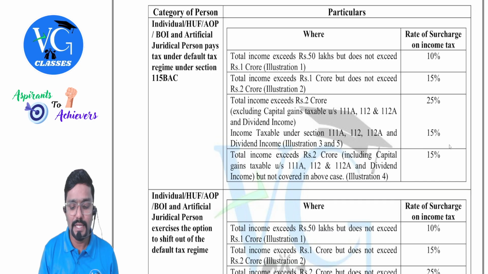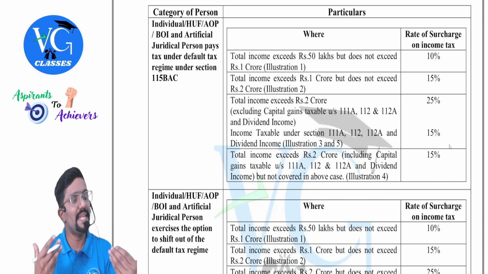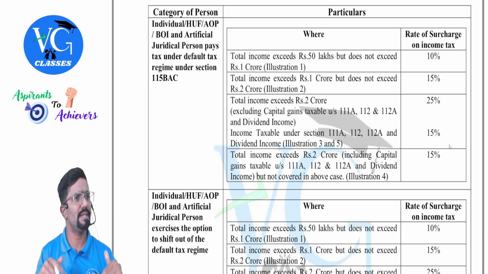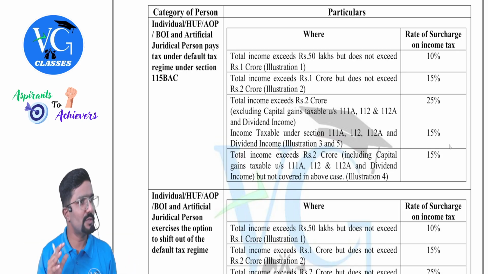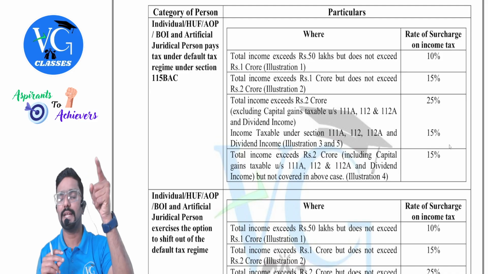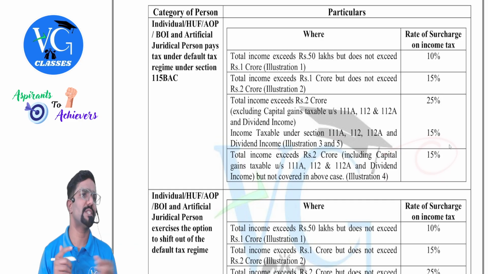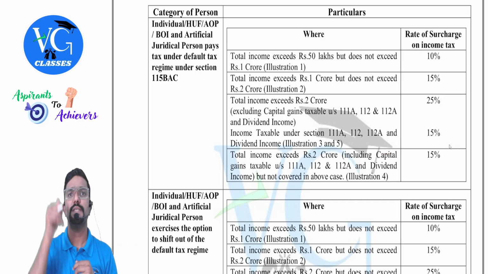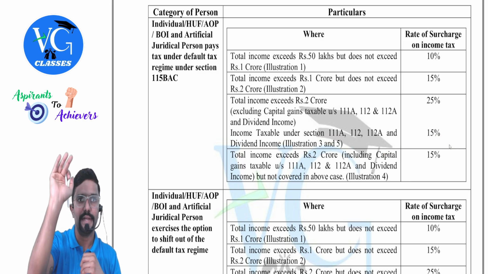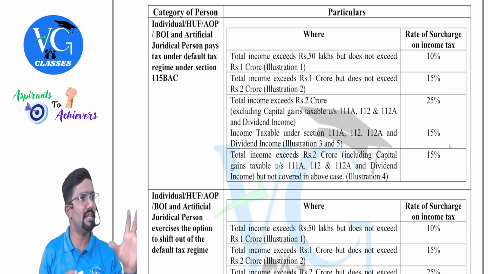Okay. The last scenario is, sir, my total income exceeds 2 crore, but only if I include all special income. If I exclude special income, it is less than 2 crore. In that case, just calculate gross tax and apply 15% on that. That's all. Hope you guys got it. Each of these I will explain with an illustration. Let us see one by one.